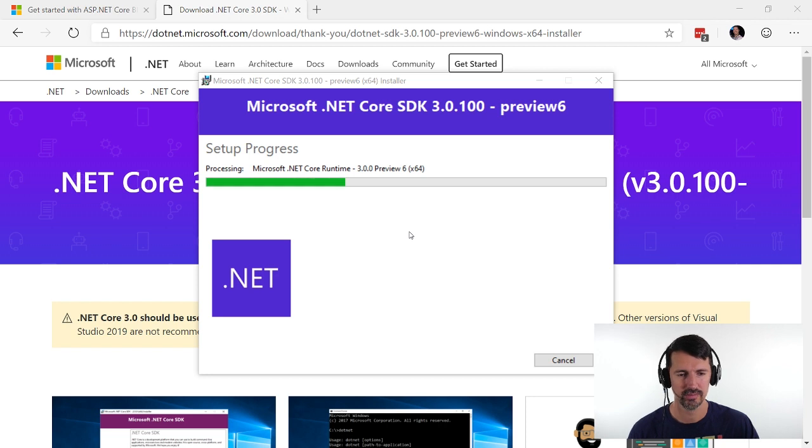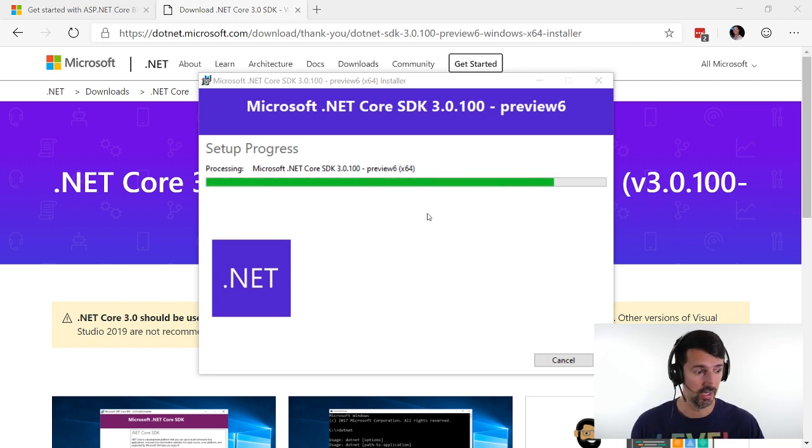It's going kind of quick. Core host. Windows desktop runtime. Okay. Core targeting pack. And the core host. Oh, missed it. Went too fast. Desktop targeting pack. Core SDK. So I guess this has everything we need to do Blazor.